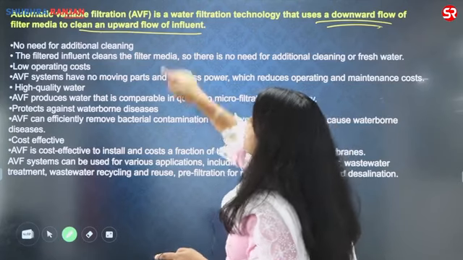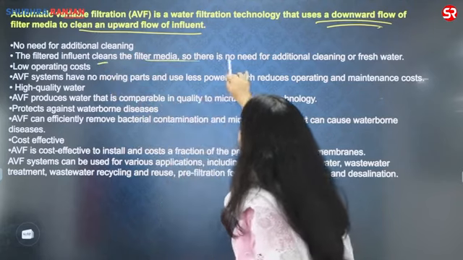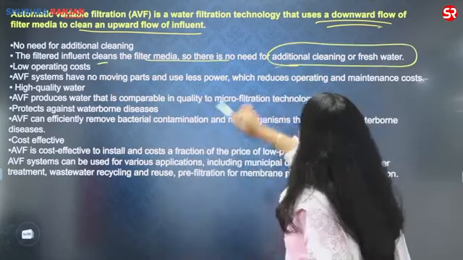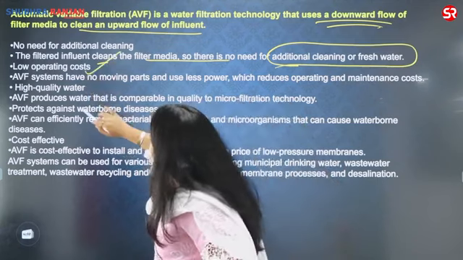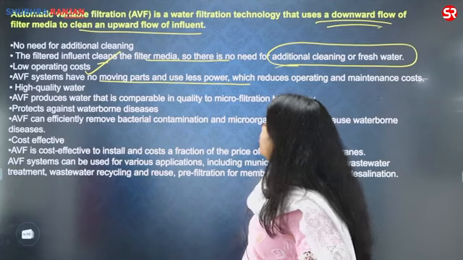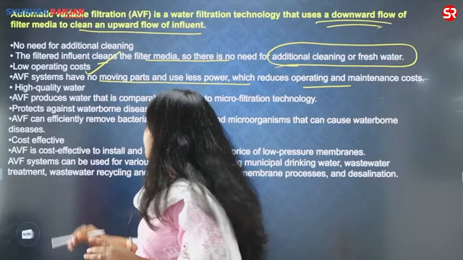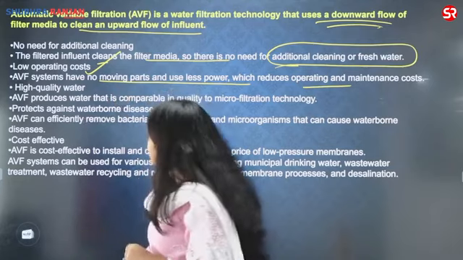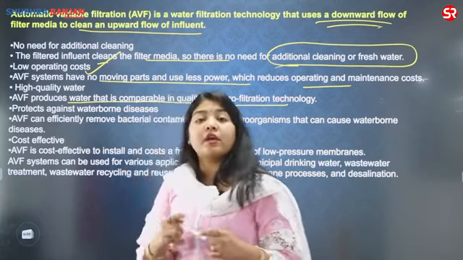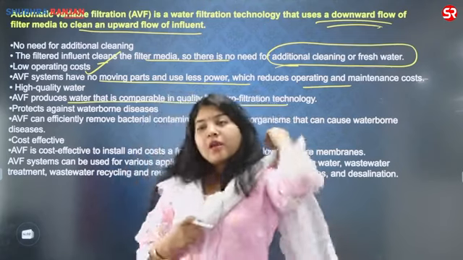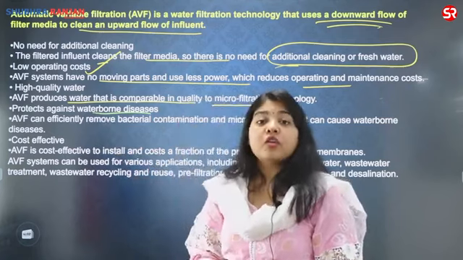It is automatic variable filter. You do not need additional cleaning. The filtered influent cleans the filter media. There is no need for fresh water or additional cleaning of that region also. It has a very low operating cost. It does not have any moving parts in operation, and machinery maintenance is comparatively easy. This is already being used. It is cost effective. It produces water that is comparable in quality to microfiltration. What are microfiltration techniques? The RO techniques, etc. are microfiltration techniques. It also protects the area or the region against waterborne diseases.